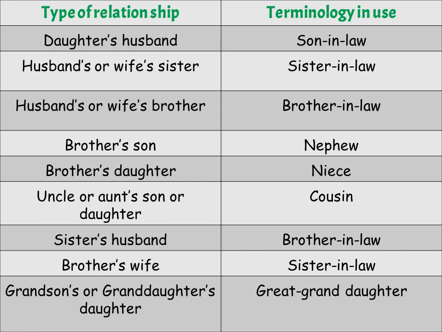Brother's son is called nephew. Brother's daughter is called niece. Uncle or aunt's son or daughter, cousin. Sister's husband becomes brother-in-law. Brother's wife, we call her sister-in-law. Grandson's or granddaughter's daughter, we call her great-granddaughter. So before answering blood relations questions, we should master this terminology, which we have to keep in mind.